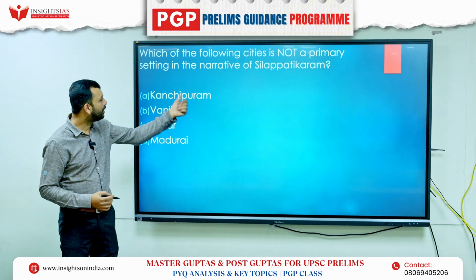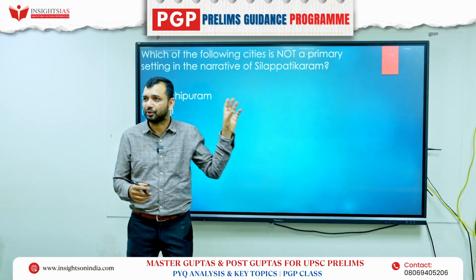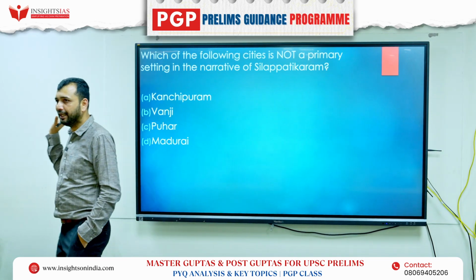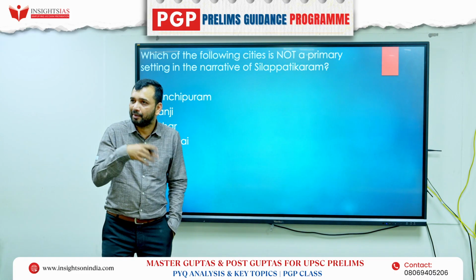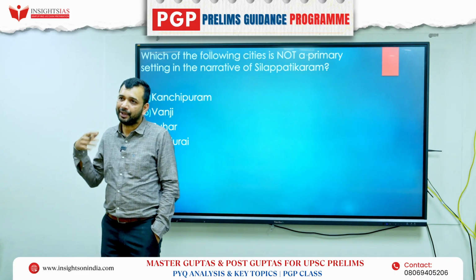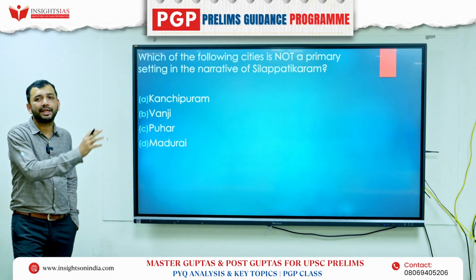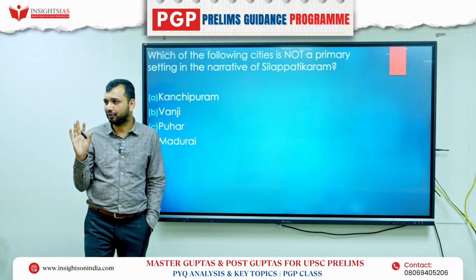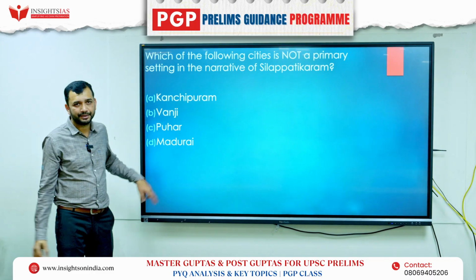Kanchipuram was not in the scene; it became part of the Cholas later, right? It came very late into the scene altogether. During the Pallavas, they established Kanchipuram, which happened in a later period. It has nothing to do with Silappadikaram. The three capitals of the three kingdoms have to be known. So the answer would be Kanchipuram, right?